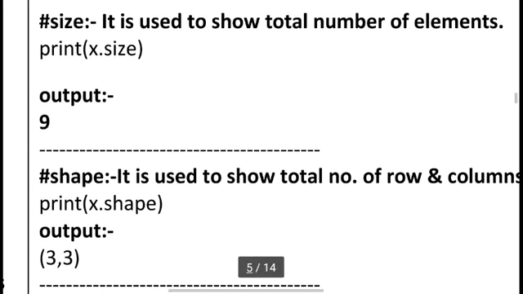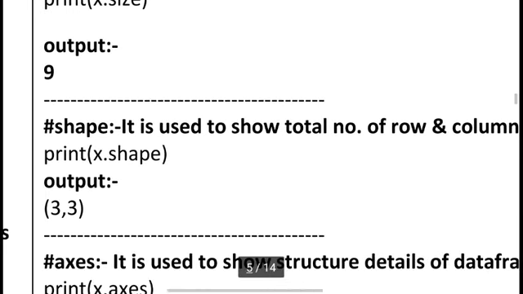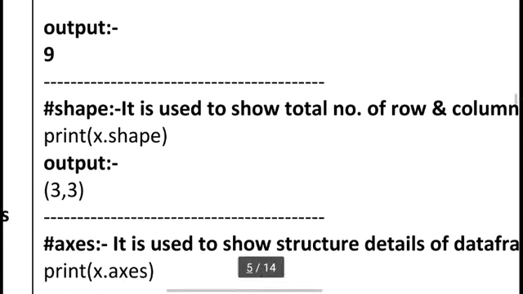Here I am also using shape. This shape we already used in our NumPy. The same thing we can use here in a data frame. X dot shape will tell how many rows and how many columns. 3, 3 means the first 3 represents the total number of rows, and the second 3 represents the total number of columns.